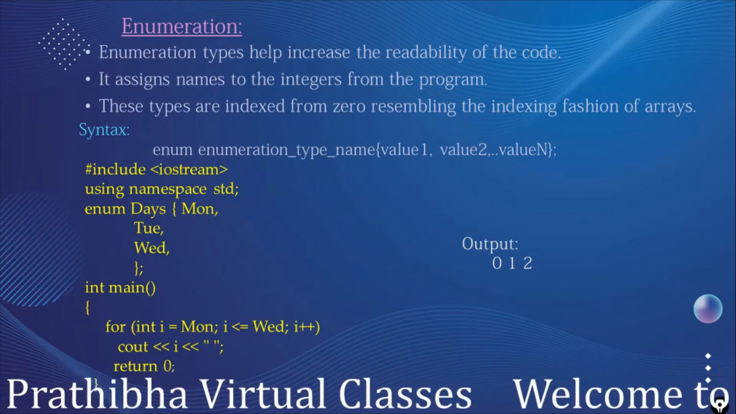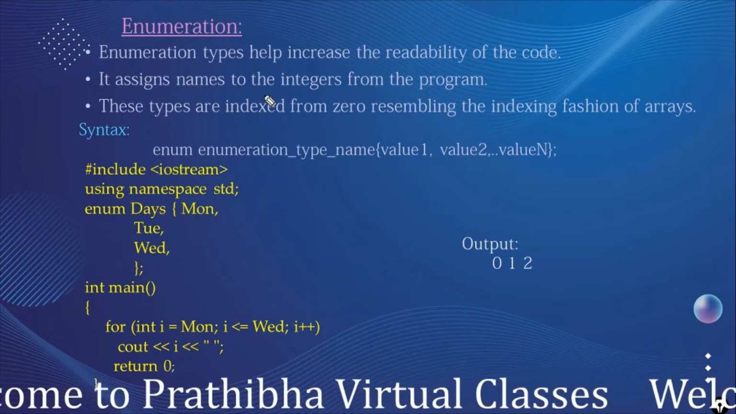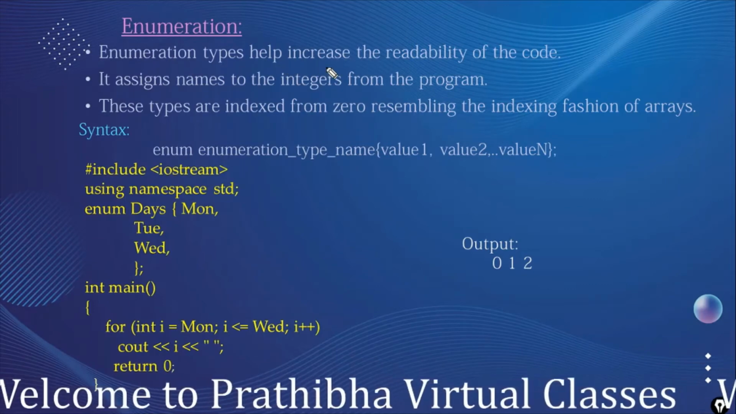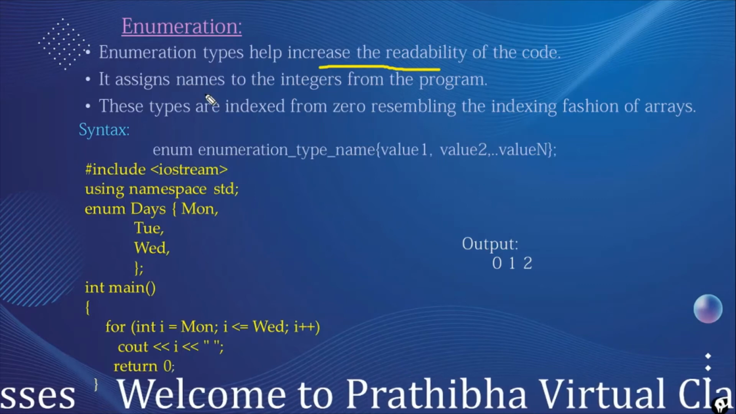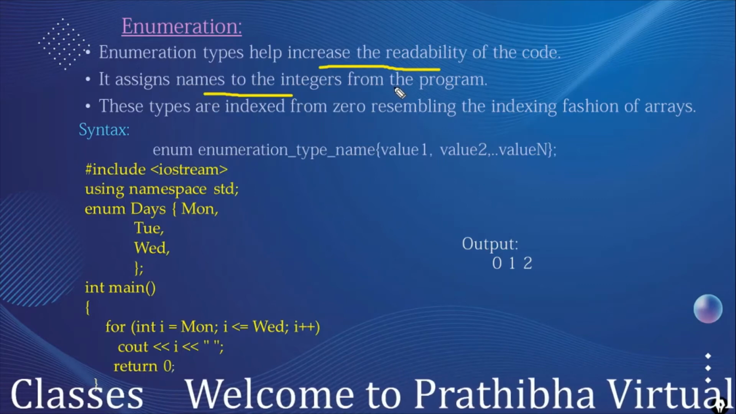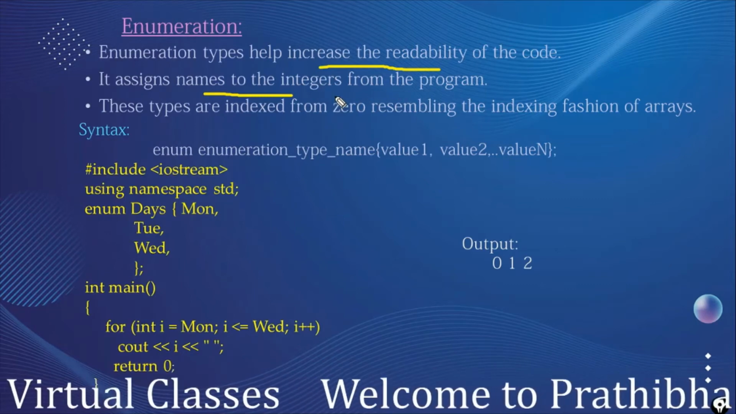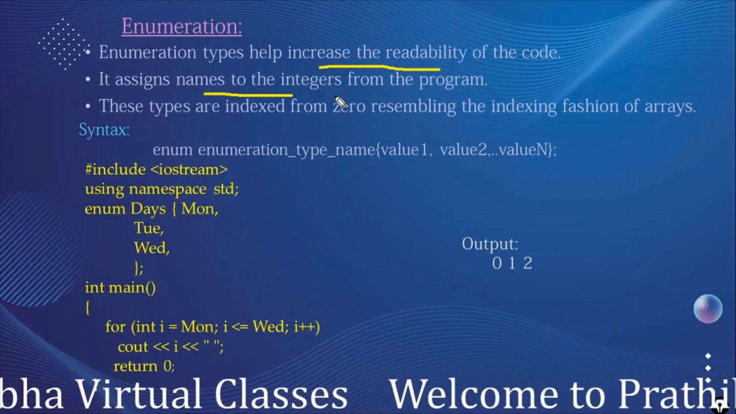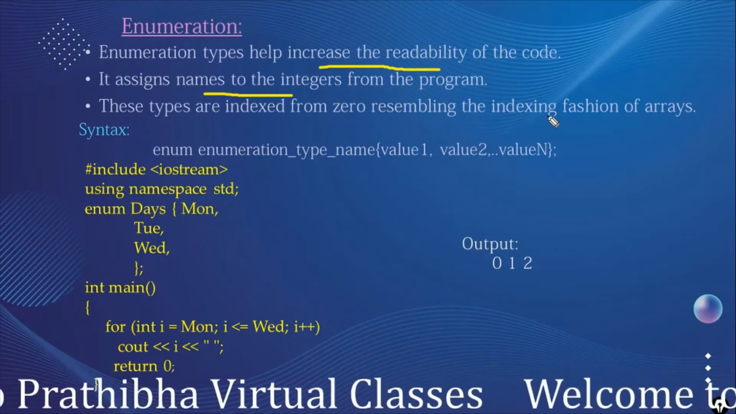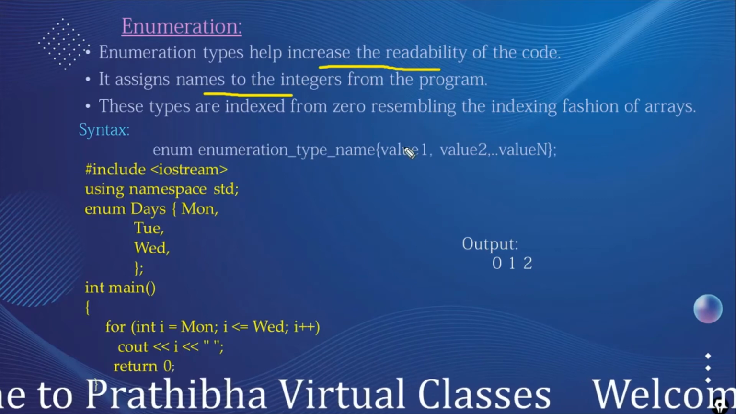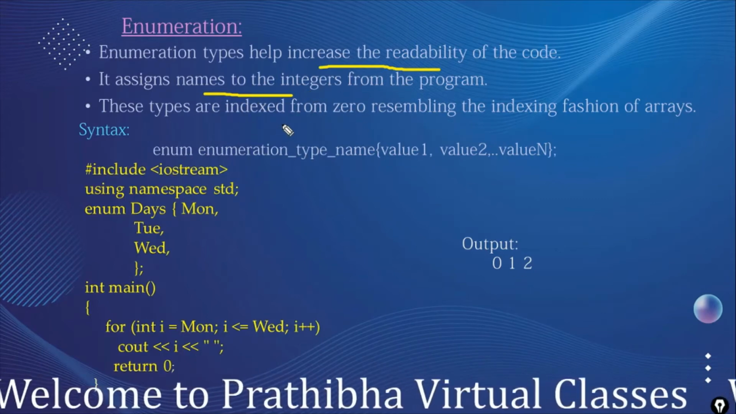Next is the enumeration. Enumeration type helps increase the readability of the code, and is used to assign names to the integers in the program. We can assign integers to the names in the program. These types are indexed from 0, resembling the indexing fashion of arrays. So when we are indexing, it starts from 0.